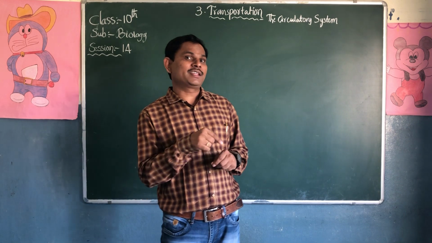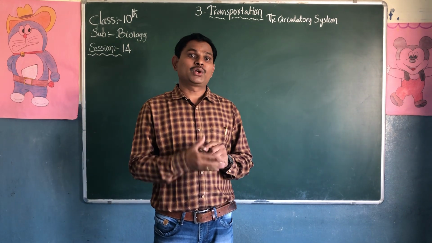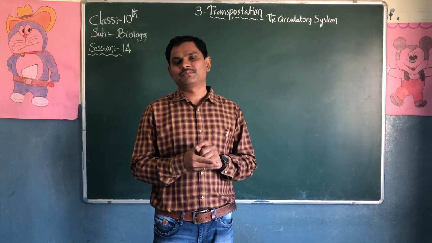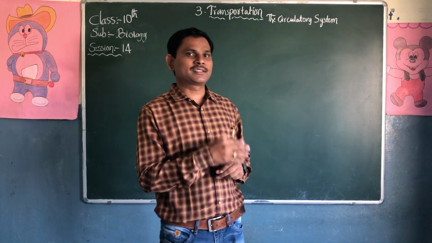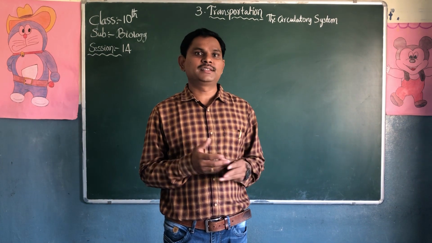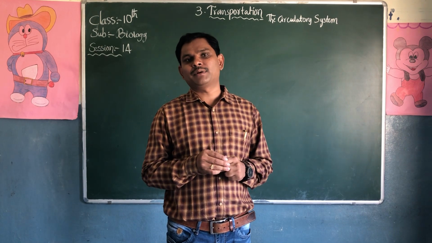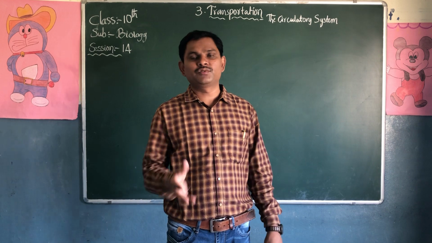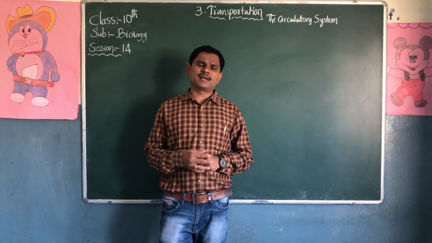This oxygen will be carried to the cell. In the cell, when the glucose is broken down utilizing oxygen, carbon dioxide, water and energy are released. We already discussed that.